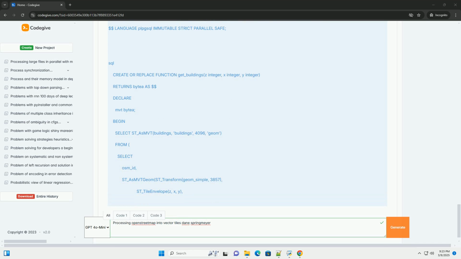pg_tileserve is a lightweight tile server that directly serves vector tiles from your PostGIS database using the SQL functions you created. One, installation: follow the instructions at https://github.com/crunchydata/pg_tileserve.